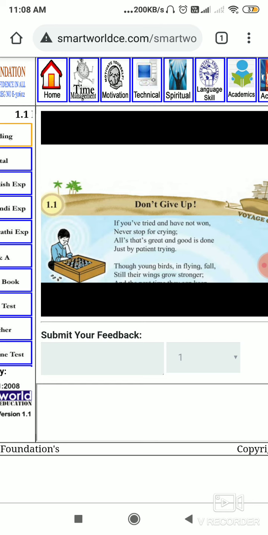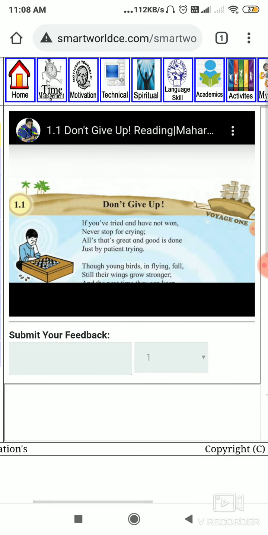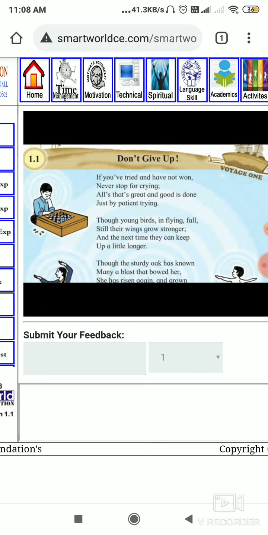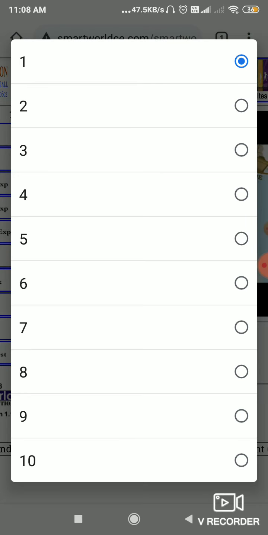We are providing education, right? So we have to check how many mistakes there are in the particular thing, and you can grade on the scale of 1 to 10.